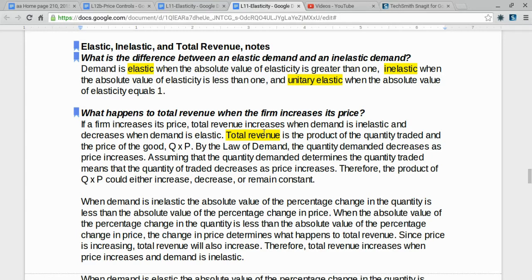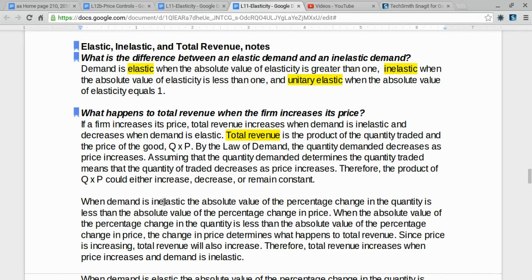Total revenue is the product of the quantity traded and the price of the good, price times quantity. By the law of demand, the quantity demanded decreases as price increases. Assuming that the quantity demanded determines the quantity traded means that the quantity traded decreases as price increases. Therefore, the product of Q times P could either increase, decrease, or remain constant. We've got price going up, we've got quantity going down. We can't tell what's happening to the product without more information.